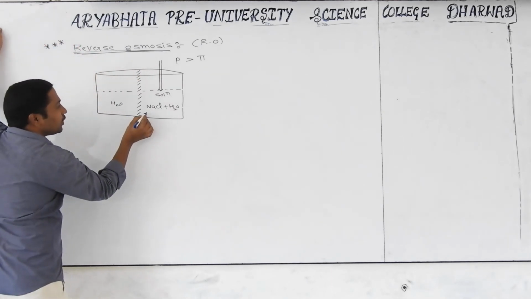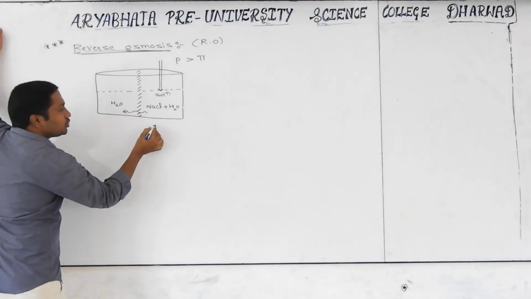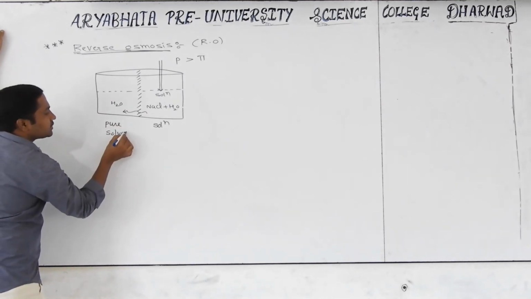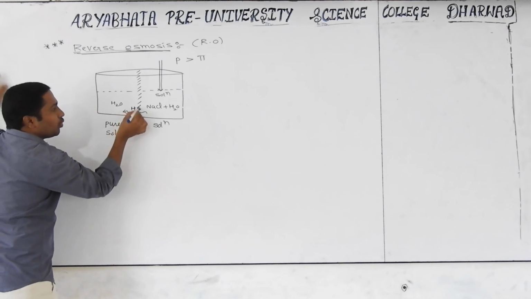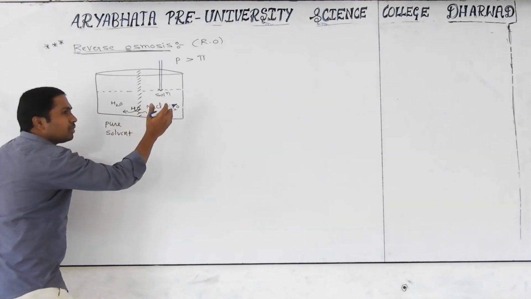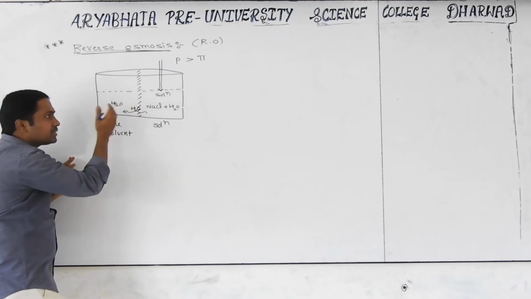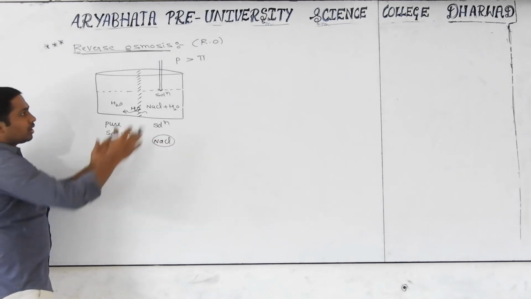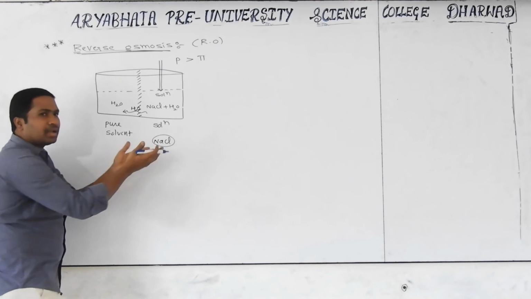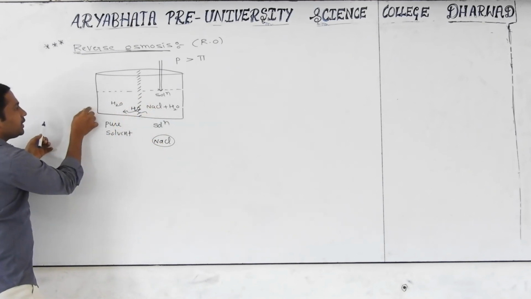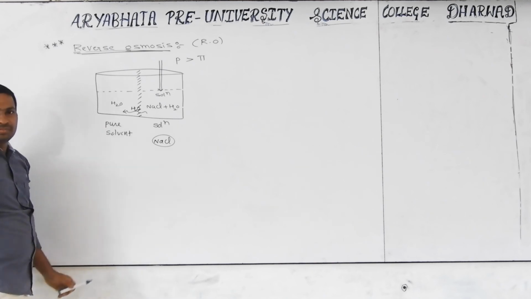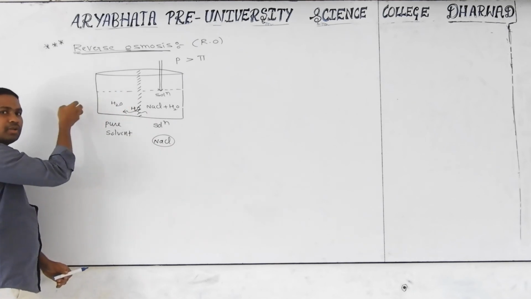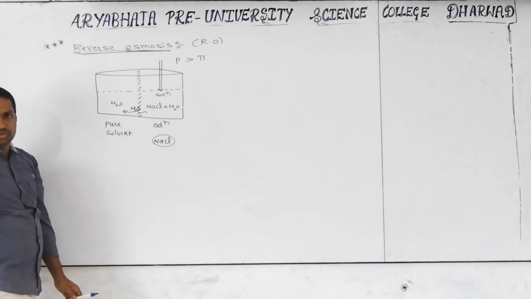Then the water particles move from the solution side to which side? The pure solvent side. Which particles are only moving? Water particles. From this compartment, all the water particles come to this side. Then what is left here? NaCl particles will be left. Complete water will come here, and the impurities like NaCl will be left in that compartment. Then we give a tap connection here and we drink this water. All impurities are left in this compartment, and pure water comes into this compartment. That water we use for household purposes. That is nothing but the RO system.